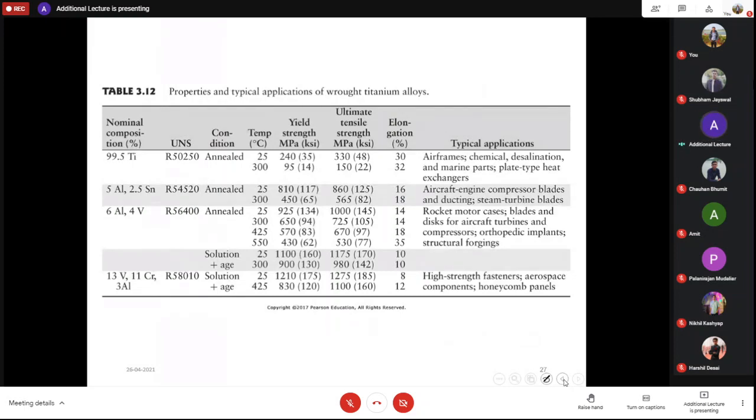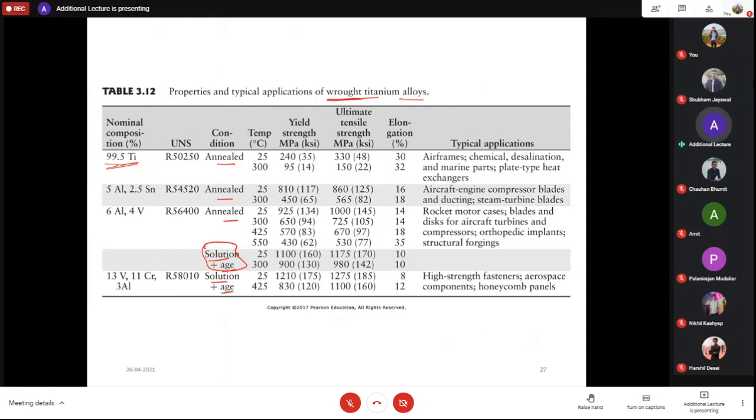Now here you can see a few of the properties and typical applications of wrought titanium alloys, right? This is almost pure titanium, and we have it in different heat treatment conditions like annealed, then solution treatment plus aging condition. So you can say that by solution treatment and aging, you can improve the ultimate tensile strength or yield strength of a material to a great extent, right? By the aging process. You must have learned this in BTech, but if you ask me, we can discuss it again.